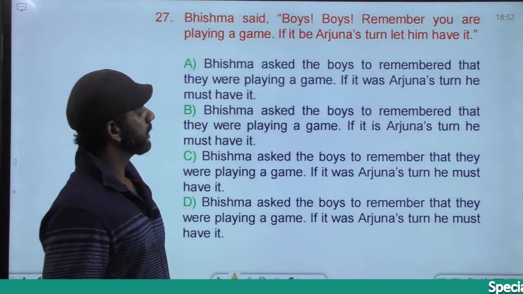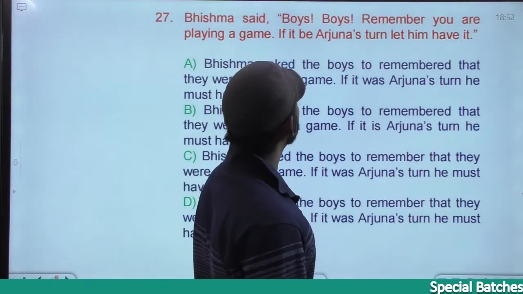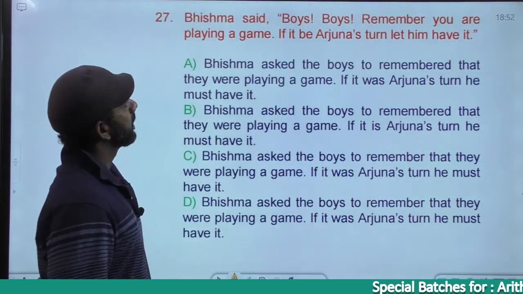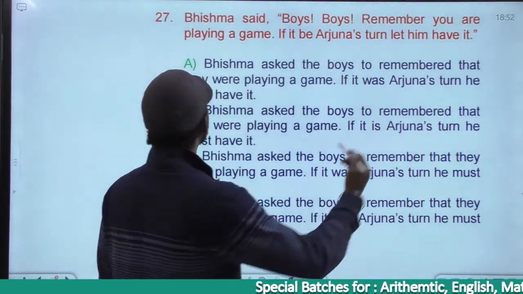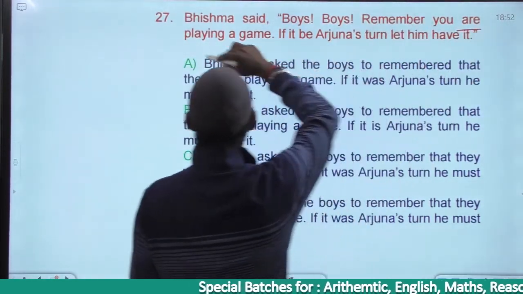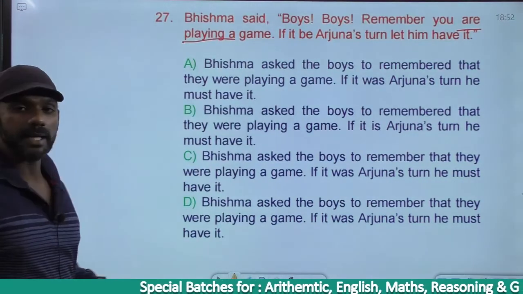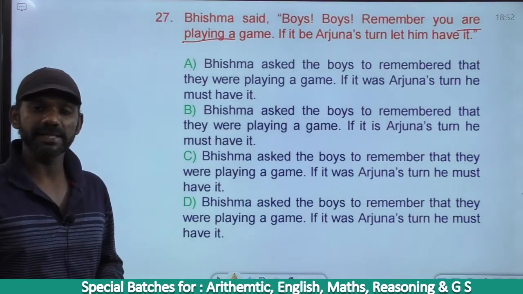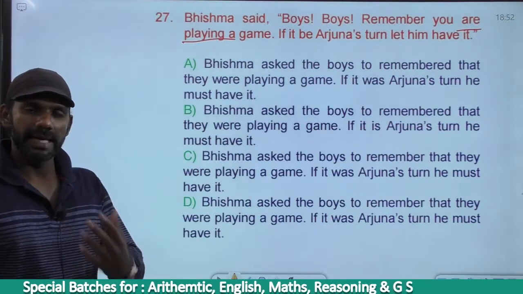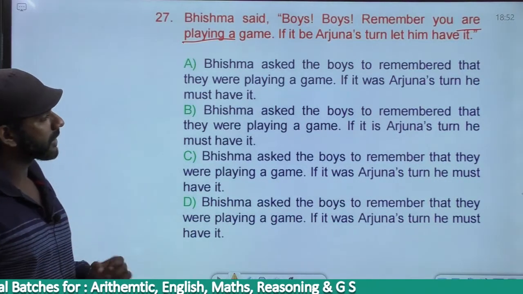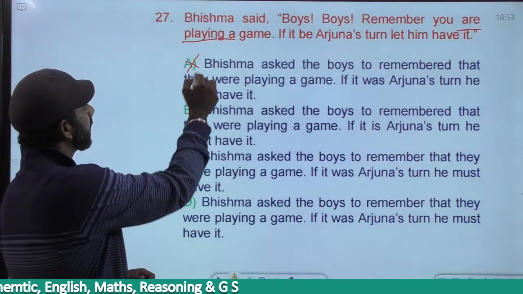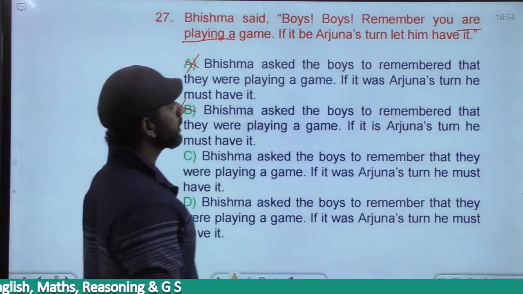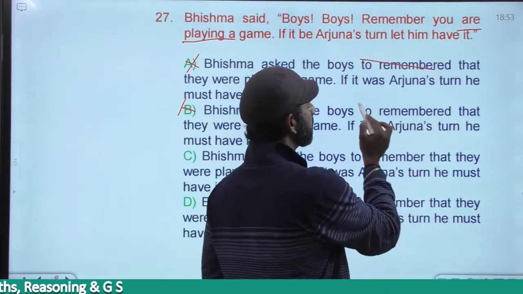Bhishma said, boys, remember you are playing a game. If it be Arjuna's turn, let him have it. You are playing a game. Are playing is R plus V1 plus ing, present continuous. As per the rule, present continuous must become past continuous. I eliminate options A and B, because A and B say to remembered.